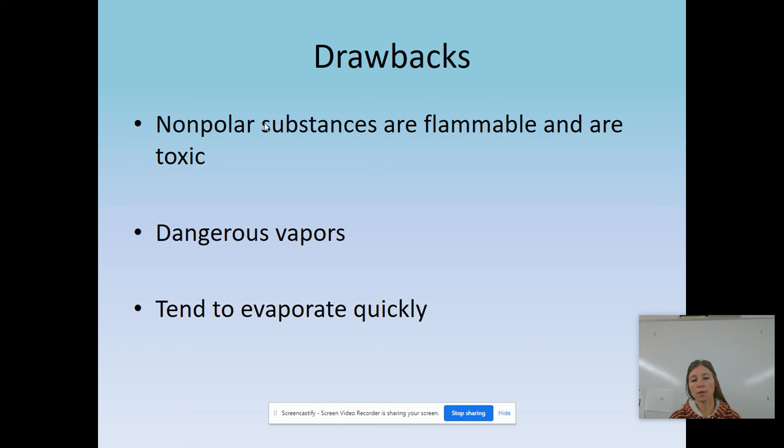The drawbacks of nonpolar substances are that they're very flammable and they're toxic. Some smell, and they tend to evaporate really, really quickly. Say I am in summer filling my lawnmower with gas and I spill gas all over the cement and I spill water right beside it. The gas is going to evaporate a lot more quickly than the water, because that's just a property of that solution. Again, you can pretty much probably tell me which substances are flammable and if they're nonpolar.